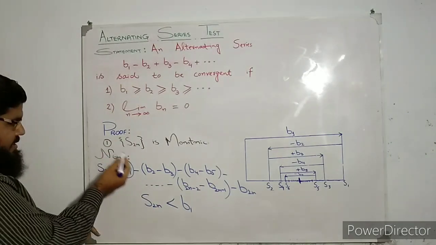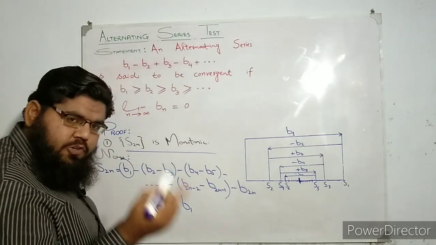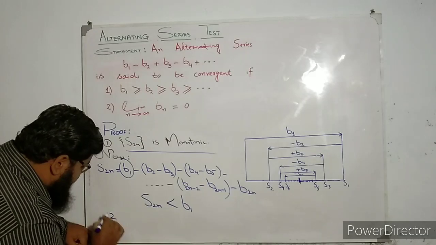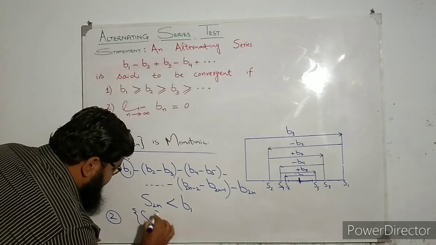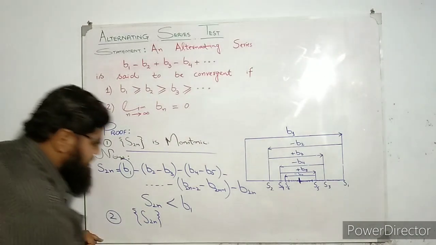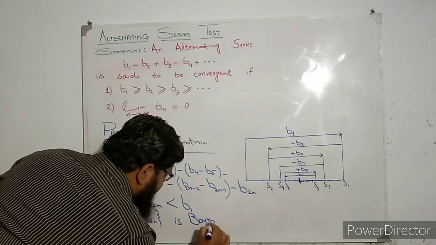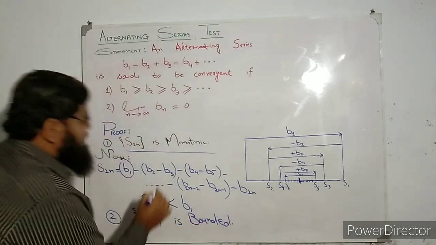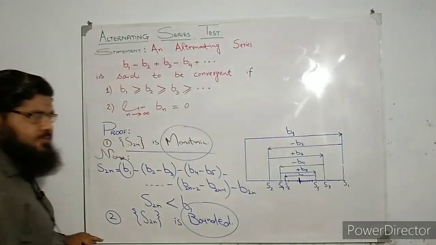Okay, our first conclusion was written here, that the sequence of even partial sums is monotonic, and our second conclusion from this discussion is that the sequence S2n, which is a sequence of even partial sums, is actually bounded as well. We have already proved that it is monotonic. Now we have proved that it is bounded as well.